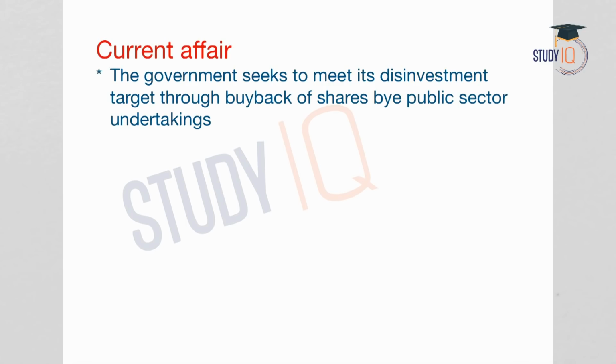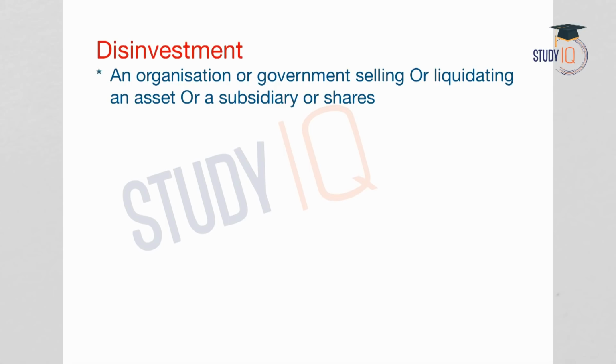The government seeks to meet its disinvestment target through buyback of shares by public sector undertakings. So, here the mode of disinvestment is by buyback of shares by the PSUs or public sector undertakings, and this mode of disinvestment has caused many concerns regarding whether they will be yielding the desired results. So we will analyze what are the challenges or shortcomings in such a mode of disinvestment. But before we discuss about the challenges, let us first understand what is disinvestment.